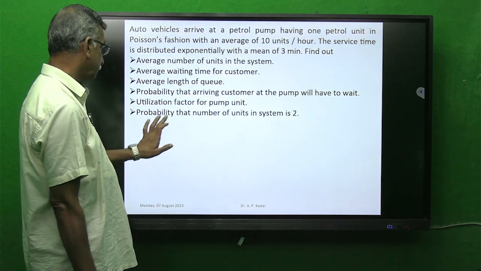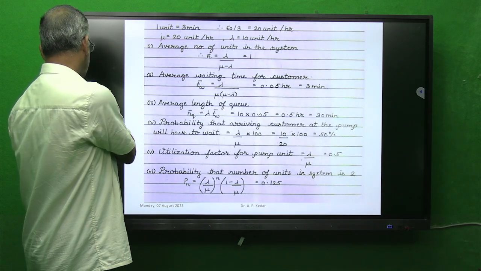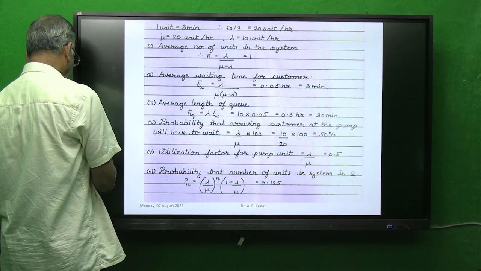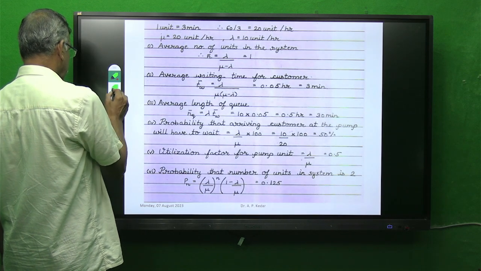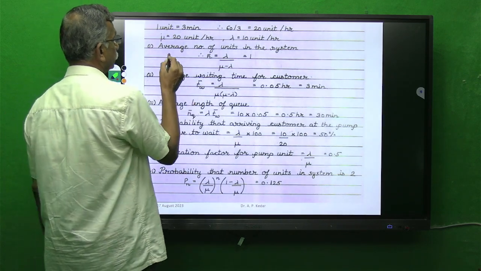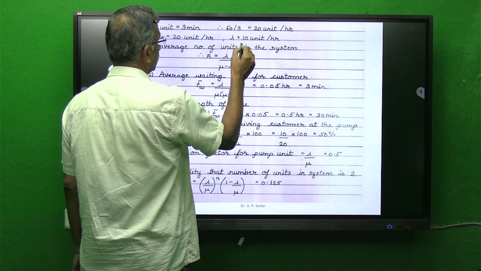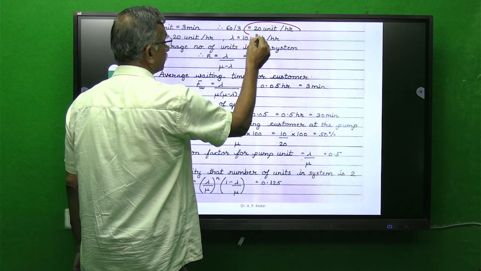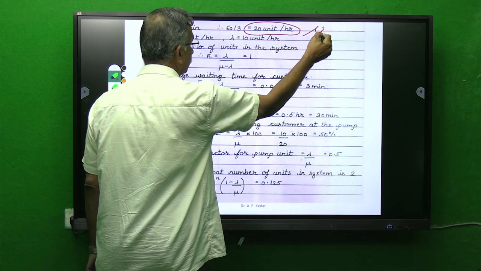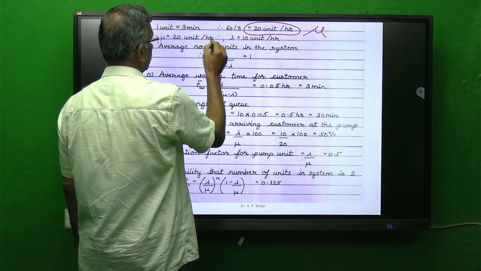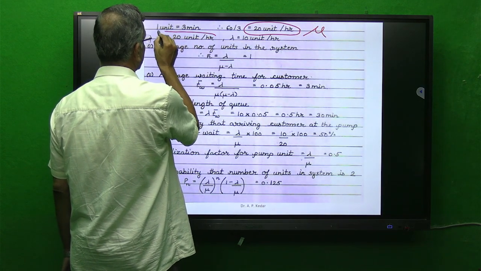I have solved this problem for you. You can see how I have solved. The required parameter was to show you one unit takes 3 minutes. Therefore, 20 units per hour is the mu value, which is written over here.